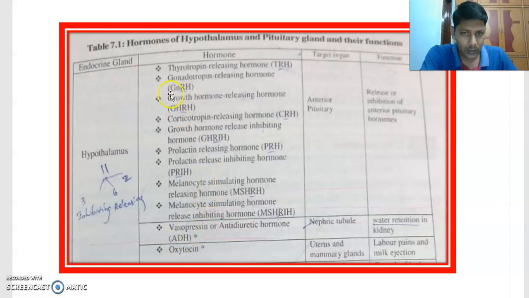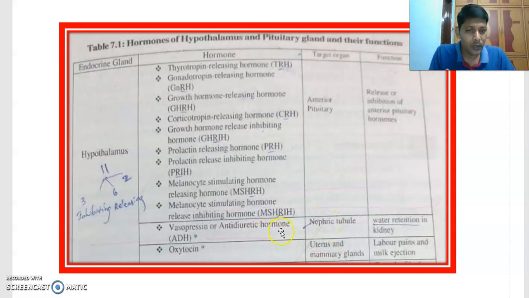In addition to these nine hormones, there are two more hormones. One is called vasopressin or antidiuretic hormone (ADH), and it mainly acts on the tubules of the nephron. Earlier, you learned about this hormone, ADH, in urine formation. Oxytocin, its target is the uterus, and it is called the childbirth hormone. It causes contractions in the uterus, therefore the baby is expelled from the mother's body. It also acts on the mammary glands and stimulates the ejection of milk. Labor pains and milk ejection are the functions of this hormone. Its target is the uterus and mammary gland.